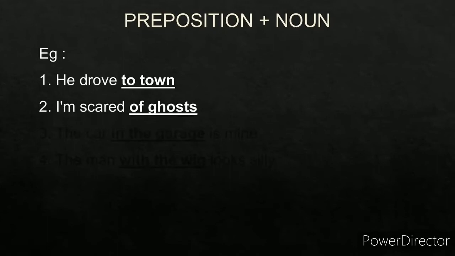I'm scared of ghosts. Of is the preposition. Ghost is the noun. So of ghost becomes the prepositional phrase. It will always begin with a preposition plus the modifiers, and it will end with an object. Object could be noun, pronoun, gerund, or a clause. In this case, we are looking at object as a noun.